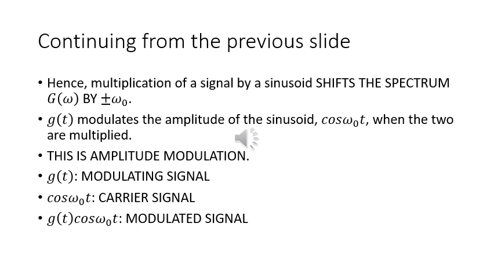Hence we find that multiplication of a signal by a sinusoid shifts the spectrum G(omega) by an amount plus minus omega 0. So we can say that g(t), the signal, is going to modulate the amplitude of the sinusoid cos omega 0 t when the two are multiplied. So this is simply amplitude modulation, where g(t) is the modulating signal, cos omega 0 t is the carrier signal, and g(t) cos omega 0 t gives you the modulated signal.